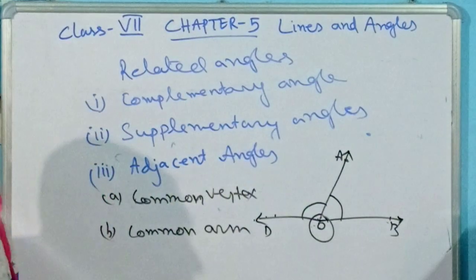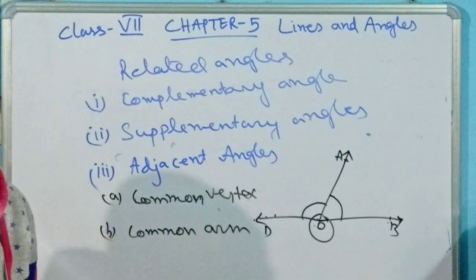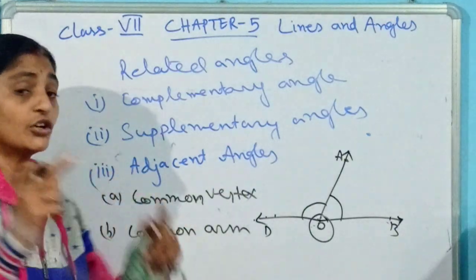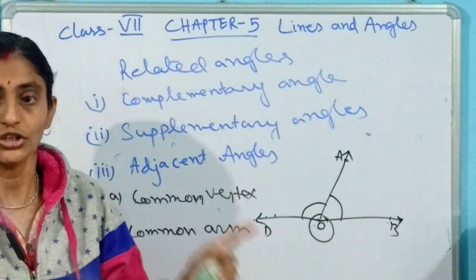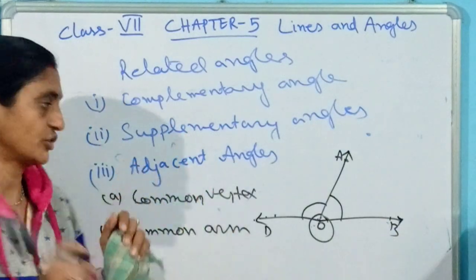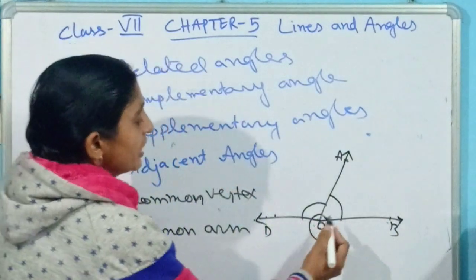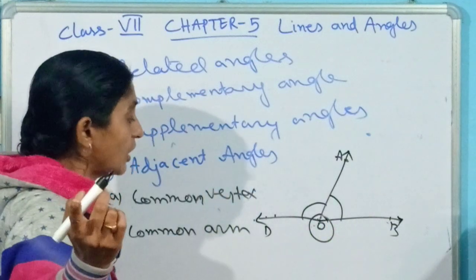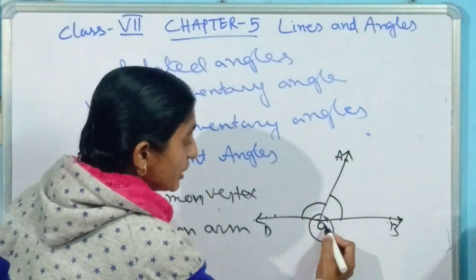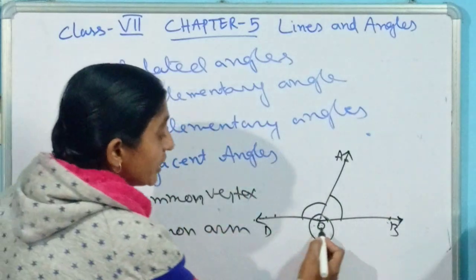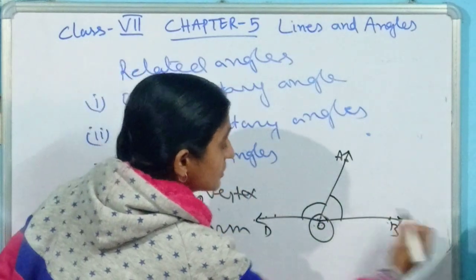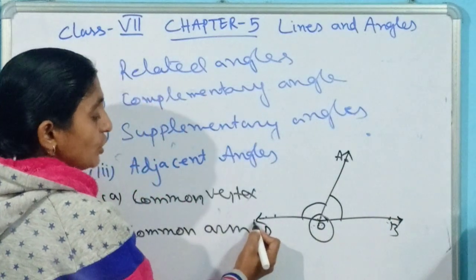Now another condition is also there: their non-common arms should be in different directions. They will be extended in opposite directions. Which are the non-common arms here? OB and OD. You can see OB has been extended towards this side and OD towards that side.